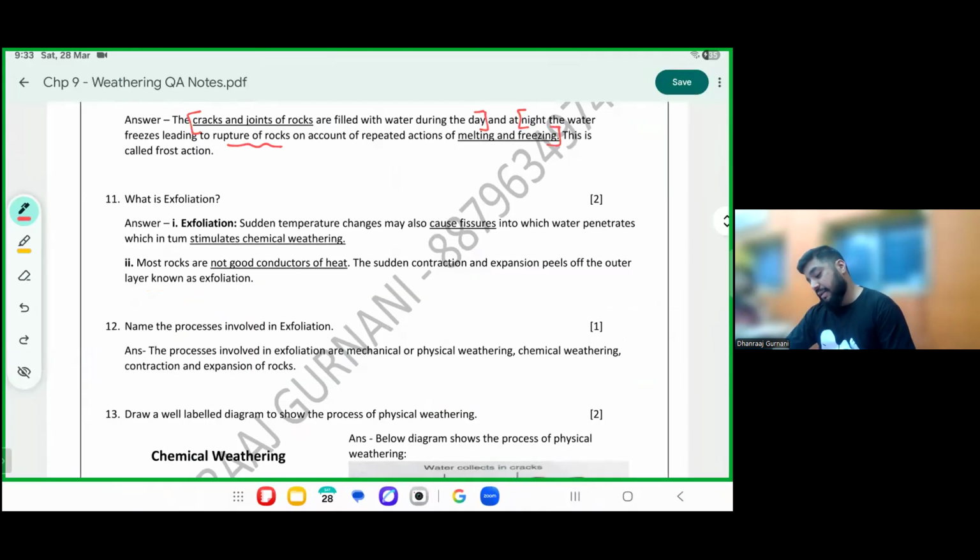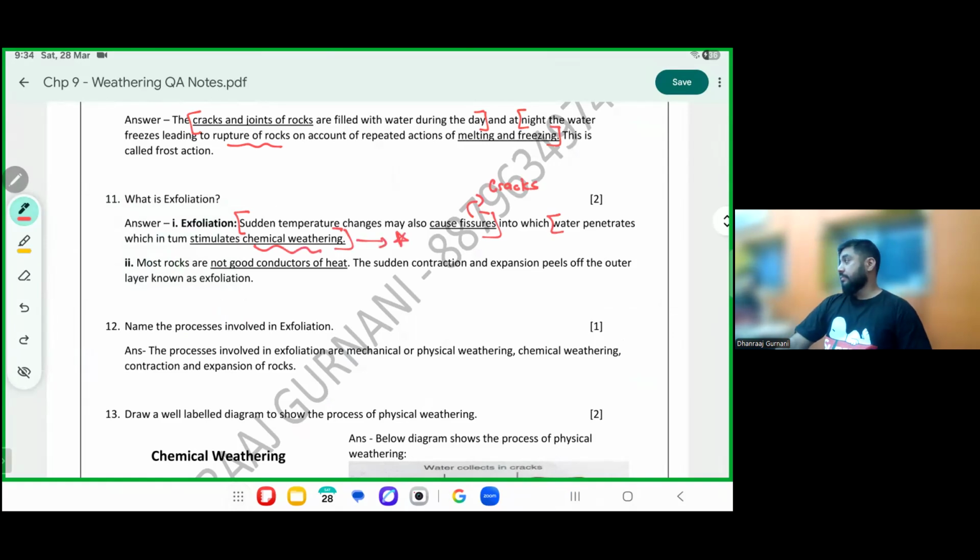It is when, again, temperature changes, pay attention, cause fissures. Fissures means cracks, into which water penetrates and stimulates chemical weathering. I want you to underline that, please. Star. Water will go inside, it results in chemical weathering.